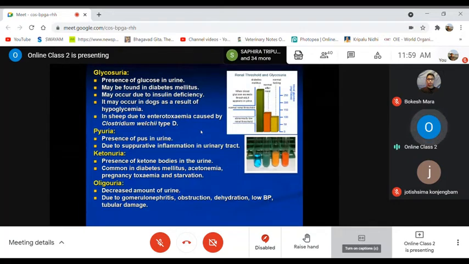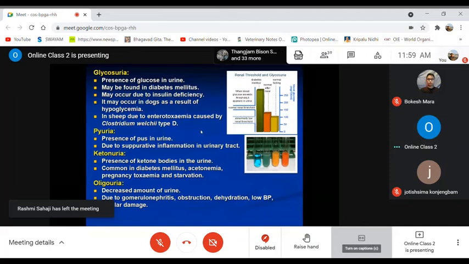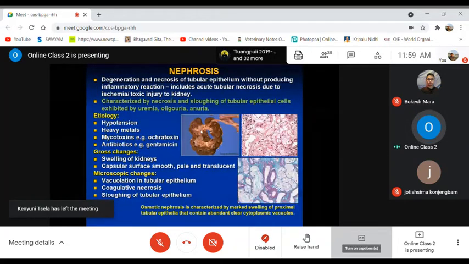It may be due to glomerulonephritis, or due to obstruction of the renal passage, urinary tract, or maybe urethra and all. Then due to dehydration, or low blood pressure, or as in case of tubular damage. So these are the functional disturbances of the urinary system.